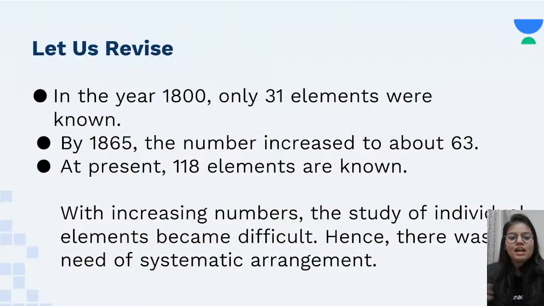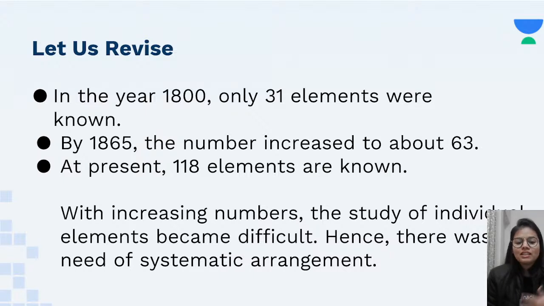Now we will be having a quick revision about all our previous learnings, and then we will be moving on to our today's topic, which is primarily Mendeleev's periodic law. As I told you, in the year 1800 there were only 31 elements. So it was not very difficult, but as the number was increasing, in 1865 the elements were about 63. And right now it is 118 almost.